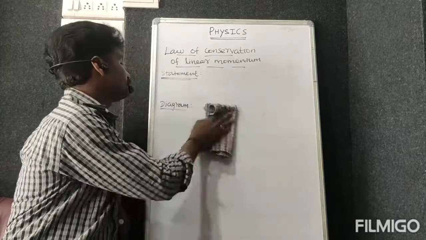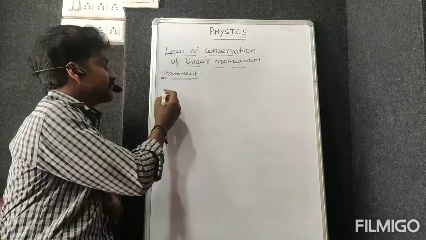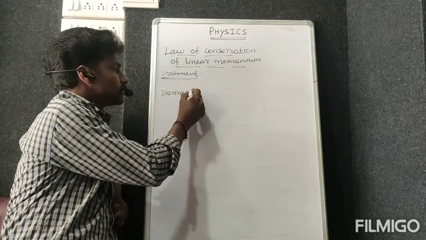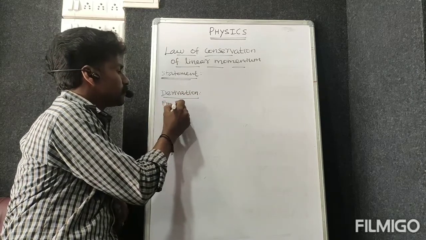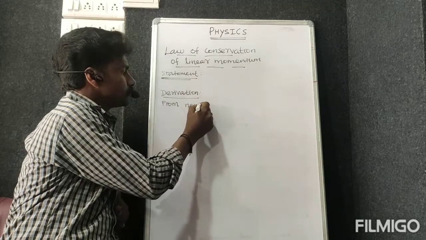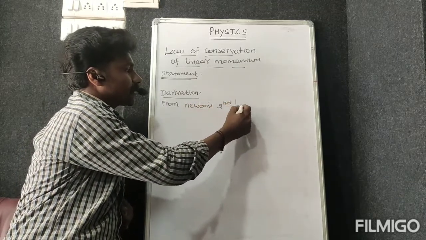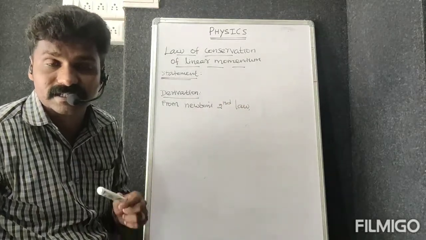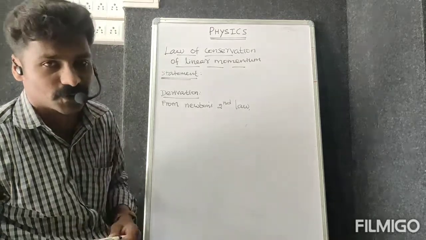Please listen, see this derivation. The next heading is derivation. From Newton's second law, the rate of change of momentum is directly proportional to the applied force.